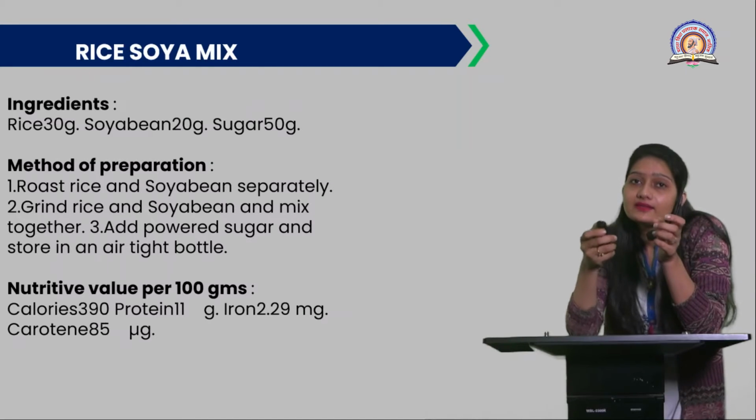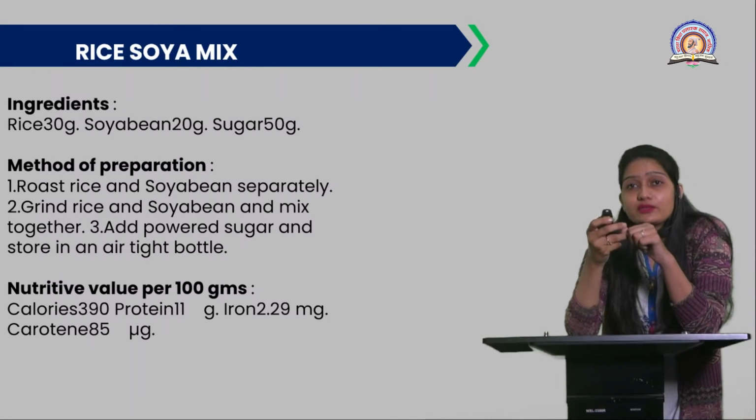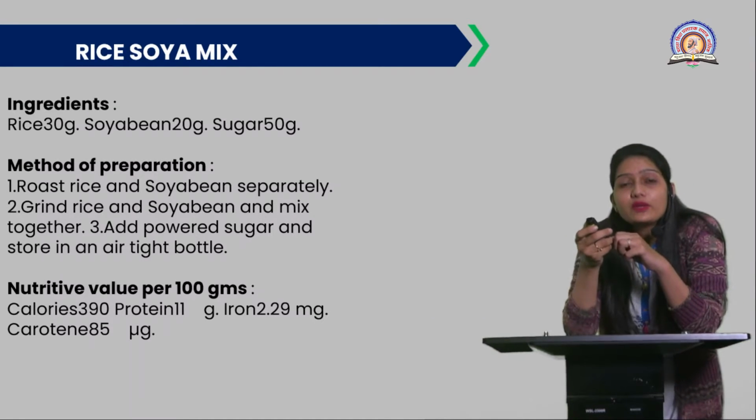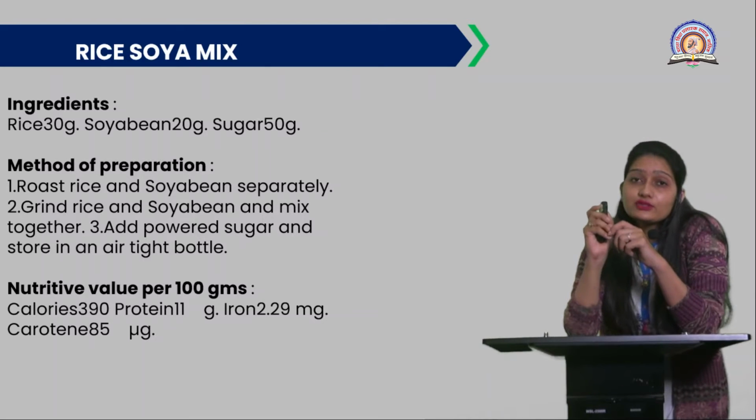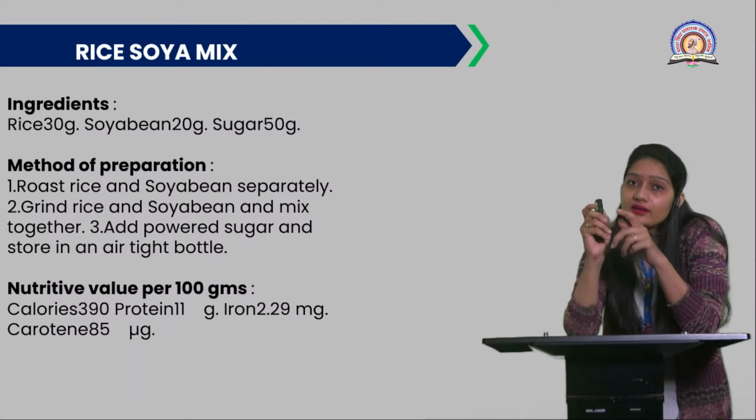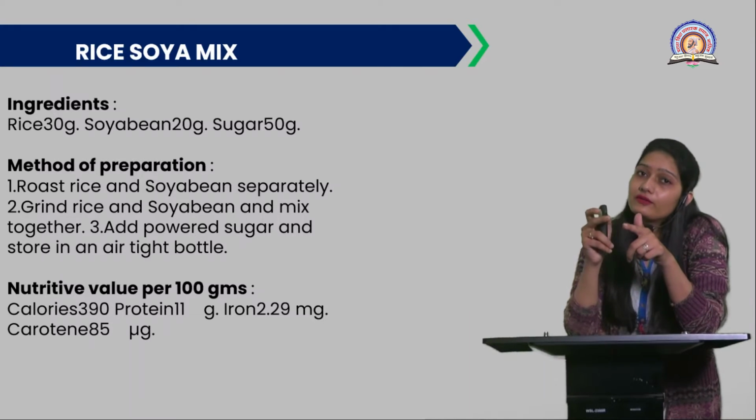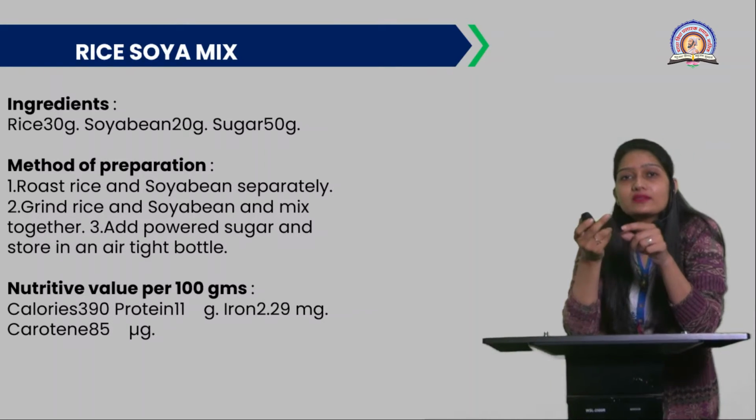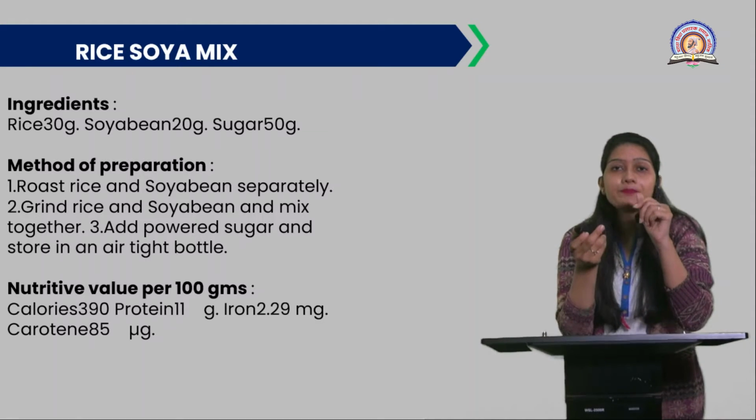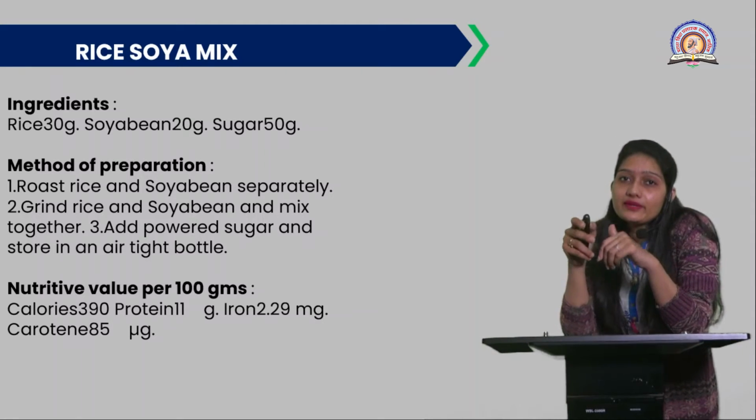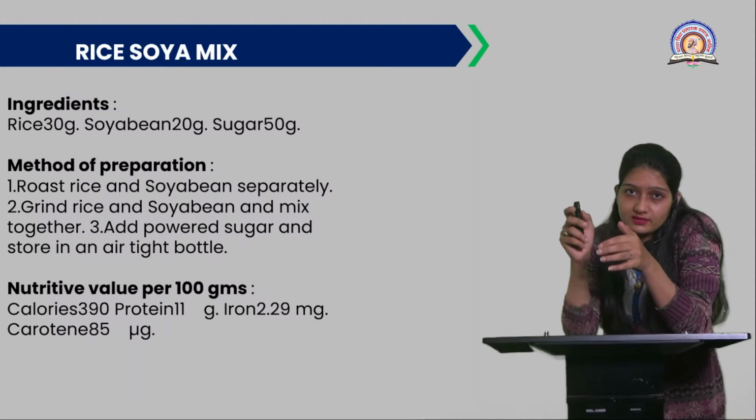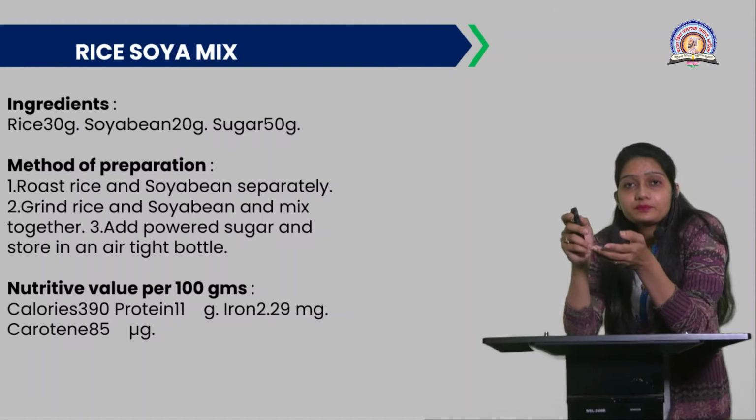Then we'll see the next recipe, that is the rice soya mix. The ingredients required for this rice soya mix are rice, 30 gram, then soya bean, 20 gram, and sugar, 50 gram. You can also add a pinch of salt here. Then we'll discuss the method of preparation, how to make this rice soya mix.